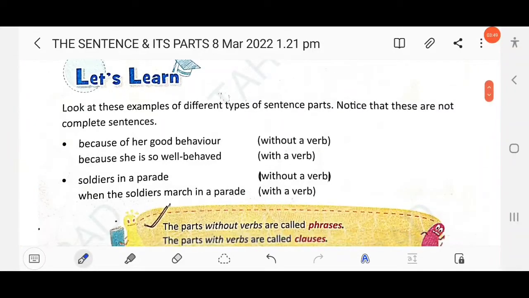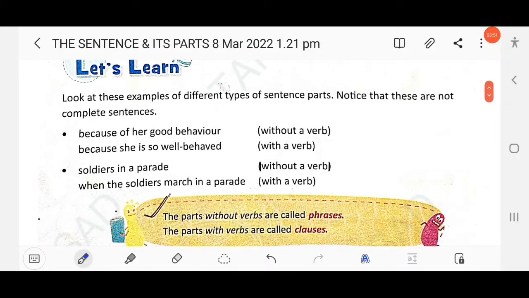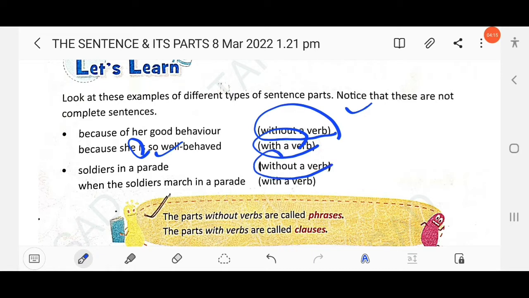Just look at the examples here. "Because of her good behavior" has no verb. "Because she is so well behaved" has a verb. Next, "soldiers in a parade" is without a verb. "When the soldiers march in a parade" has a verb, march. So, without verb and with verb.